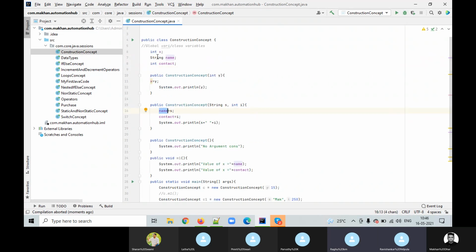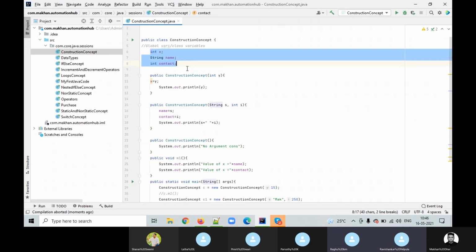Name equal to s is not a declaration, Raghu. That is initialization. Where is it declared? Right, that's what is highlighted now. We declare that variable in the class, in the very first line. We did not declare those variables in any method.